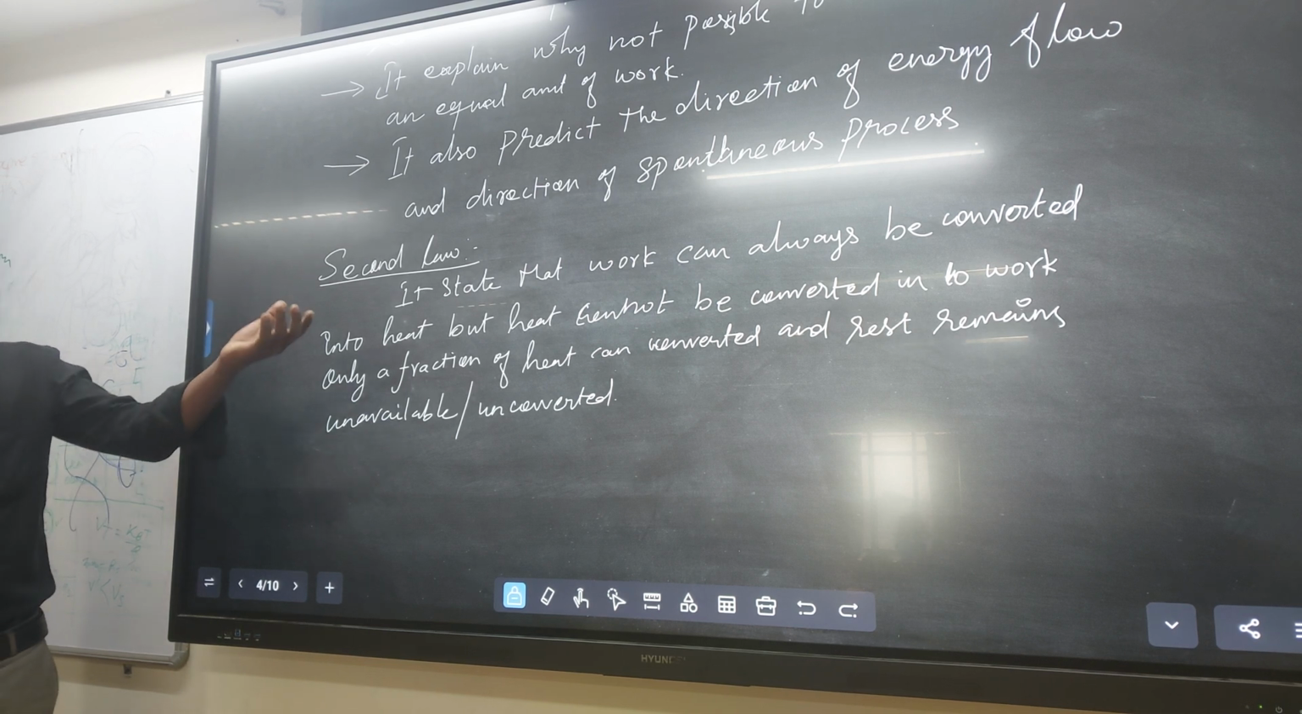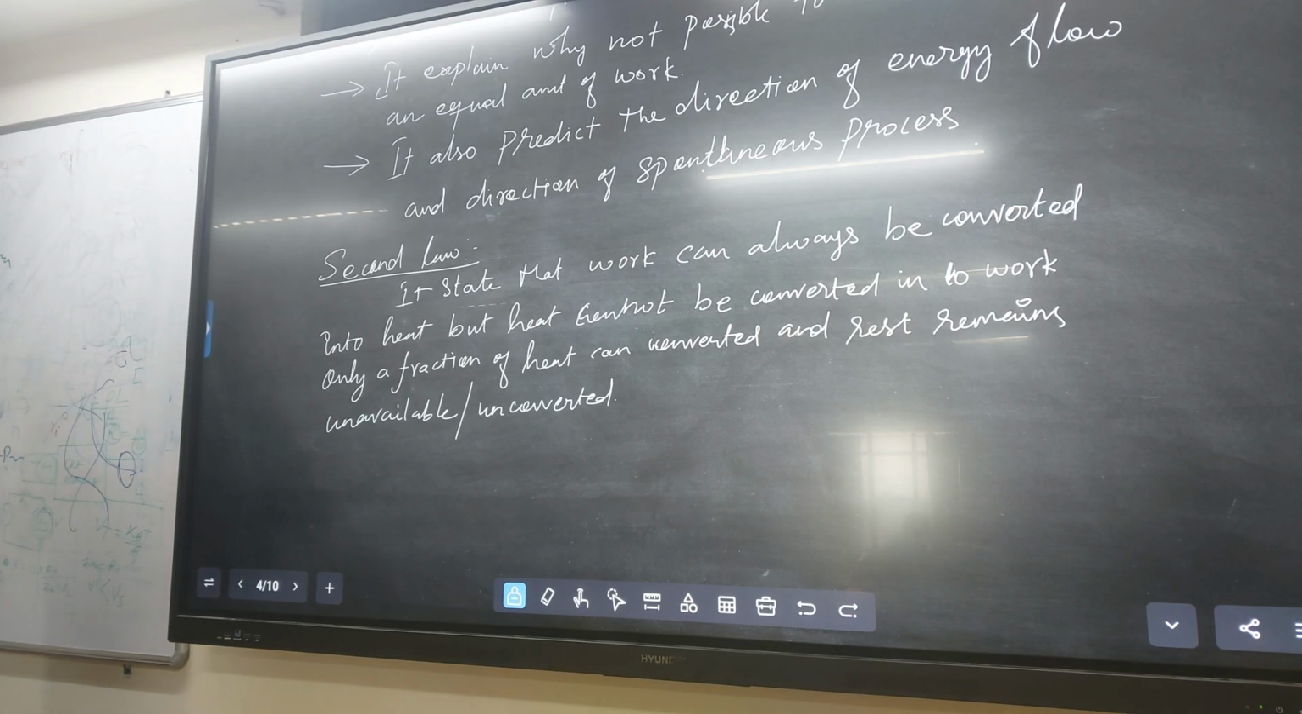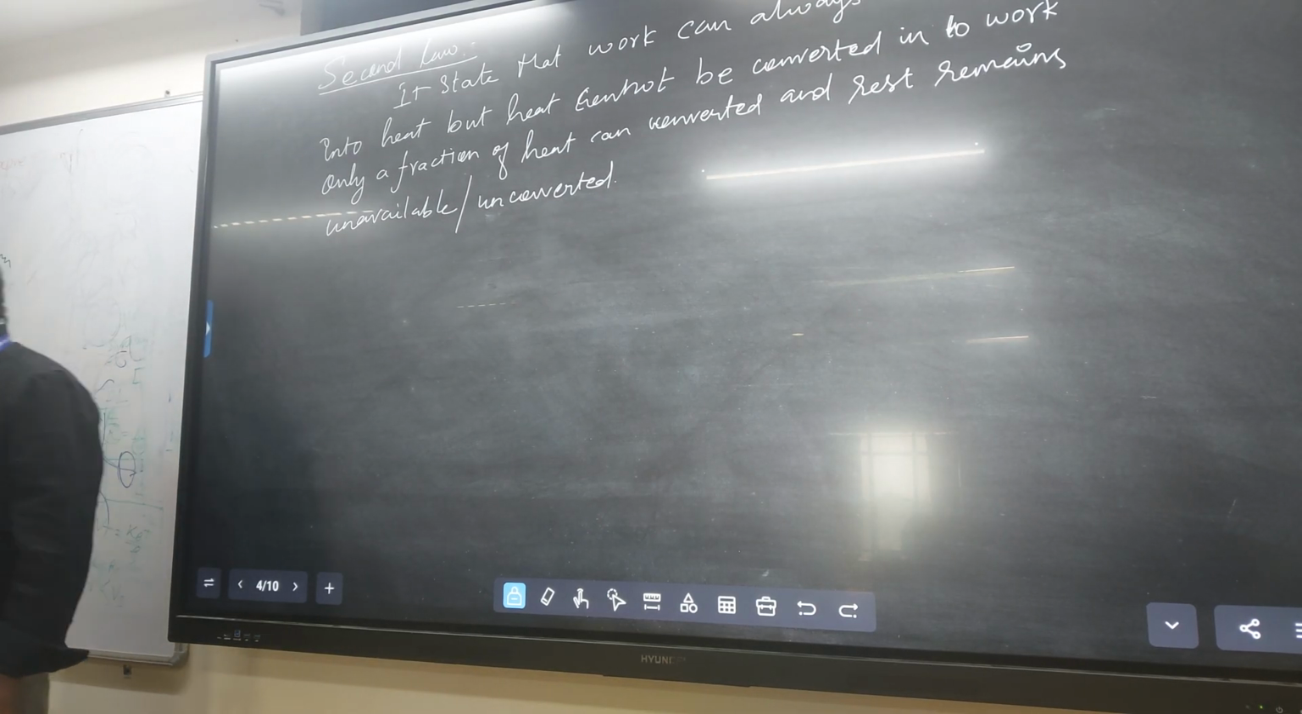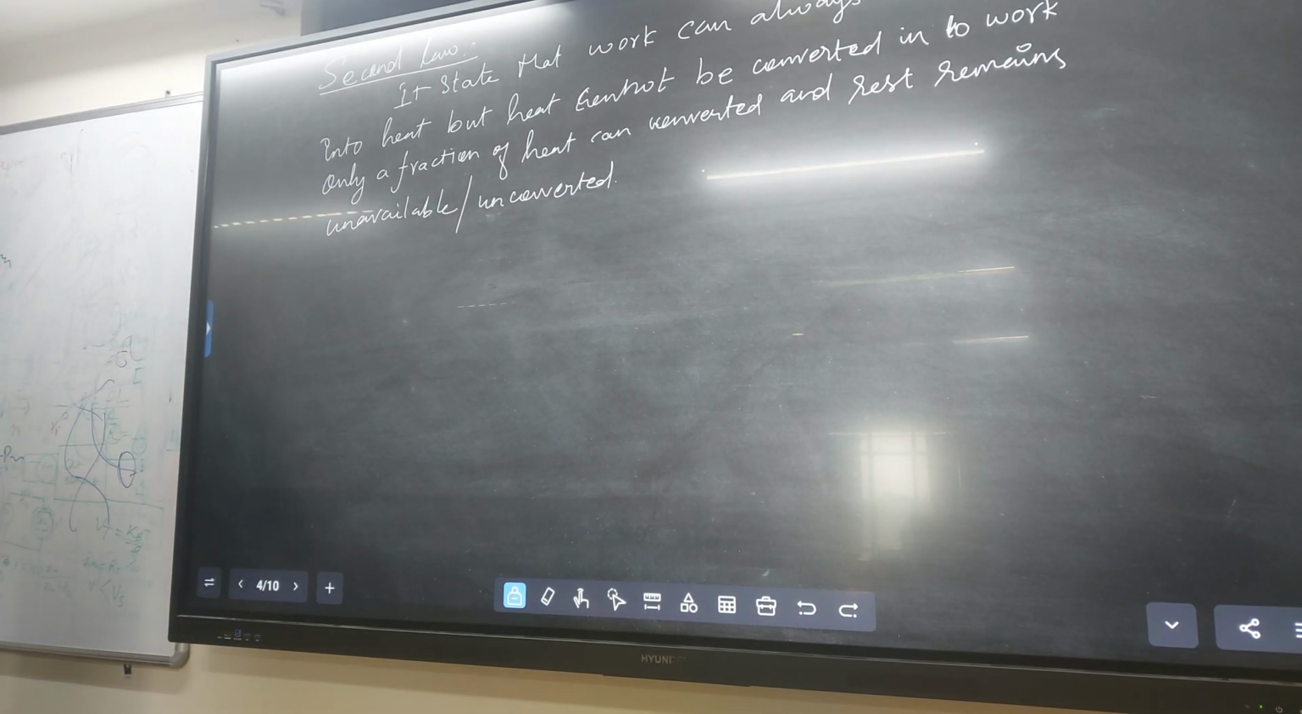Okay, right. So it states that work can always be converted into heat. That means whatever work is there, yes, it's converted into heat. But all the heat is not converted into an equal amount of work. The loss of heat energy will be there. That we find by the second law of thermodynamics. For that only, we are introducing a new term, the entropy term. We are introducing entropy here.